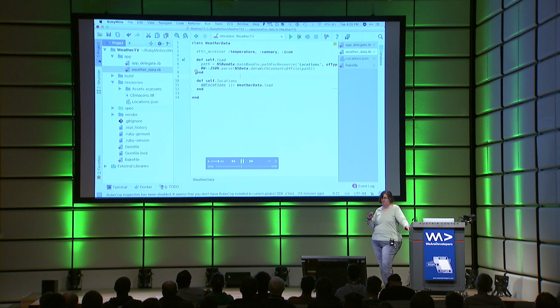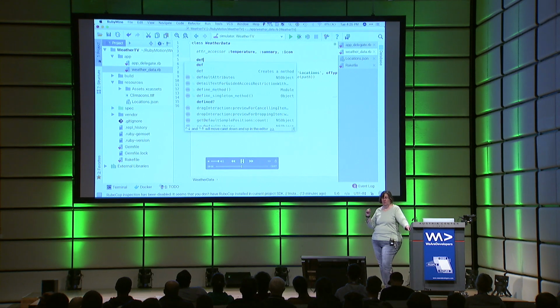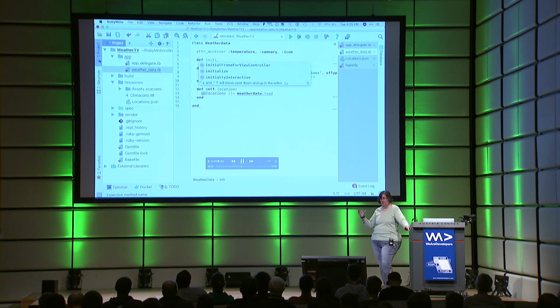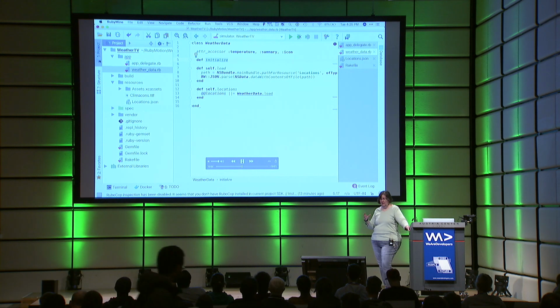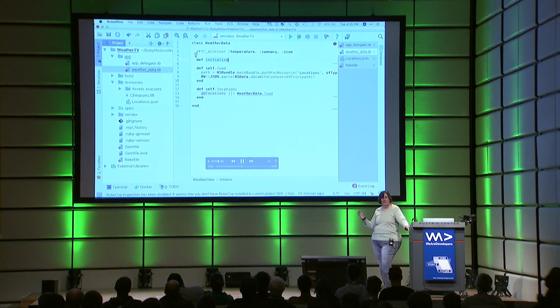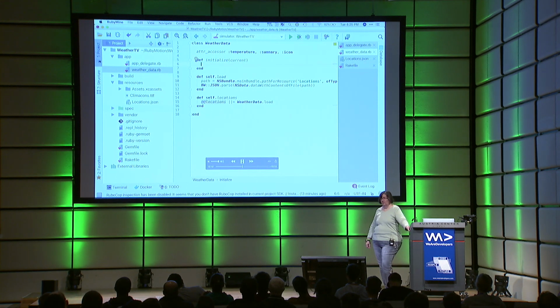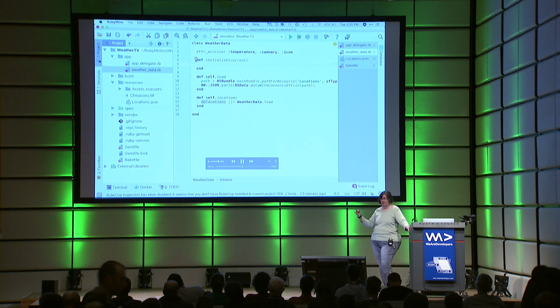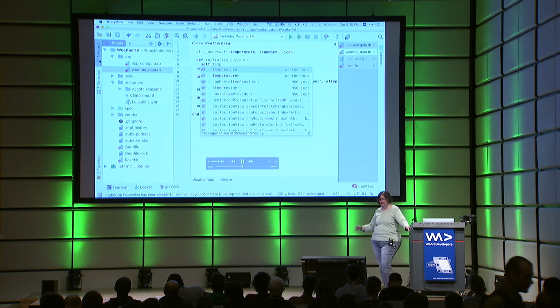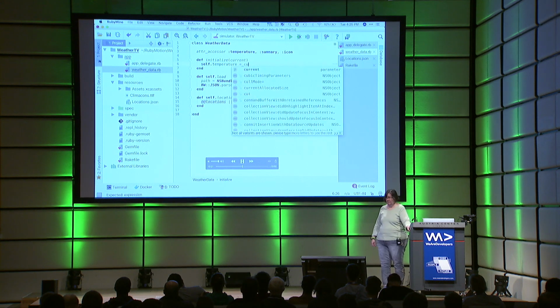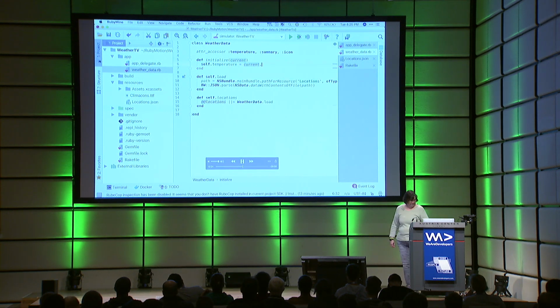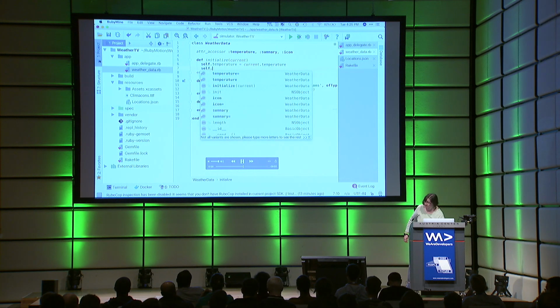And last but not least, before we leave this class, we need an initializer. So when we create a new object of weather data, it will call this with our current weather data that we get from the API. I'm not going to bug you guys with the details of what the current weather looks like, but 3 of its attributes are temperature, the summary, and an icon. So we'll set up the temperature. And the summary.